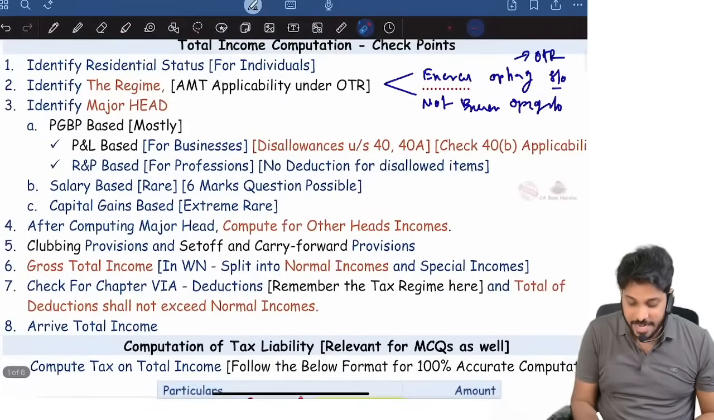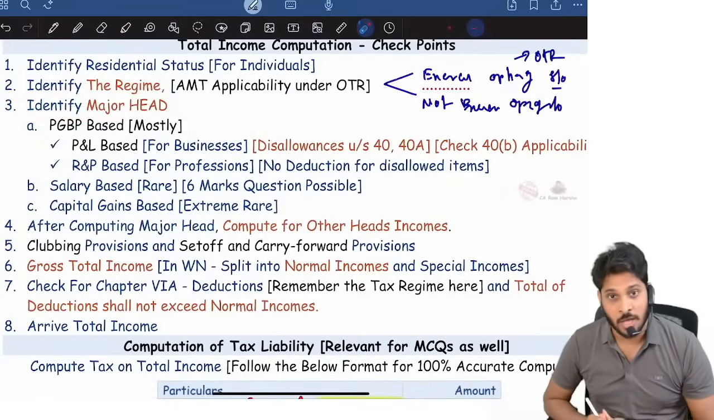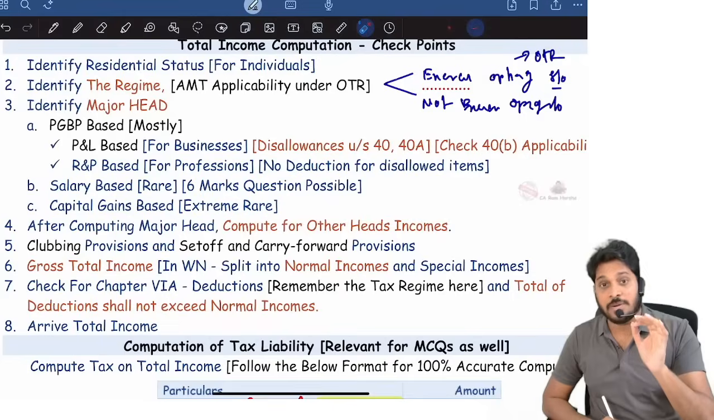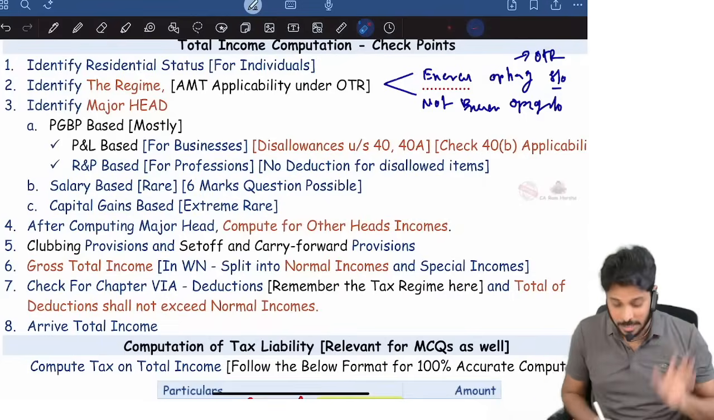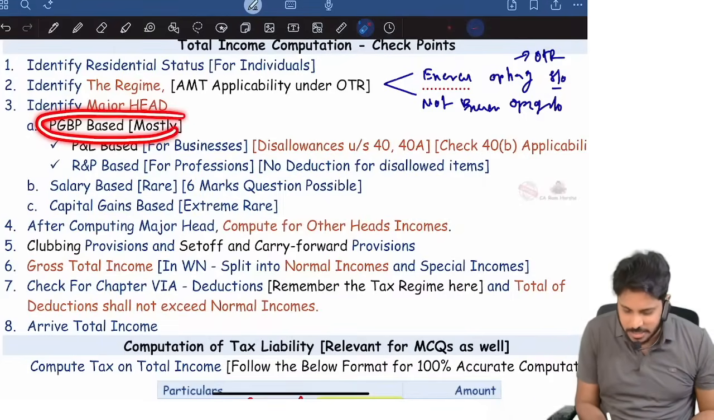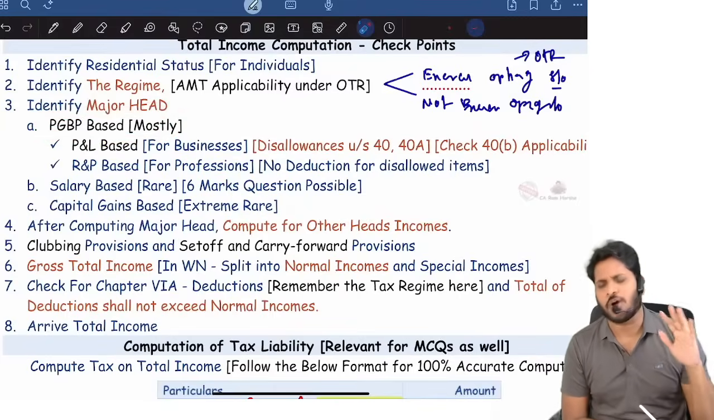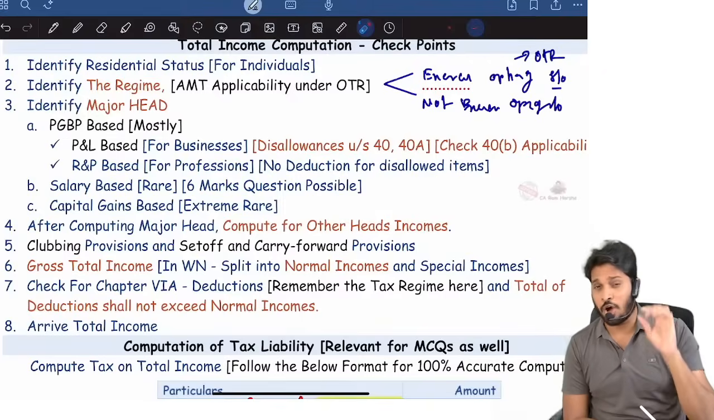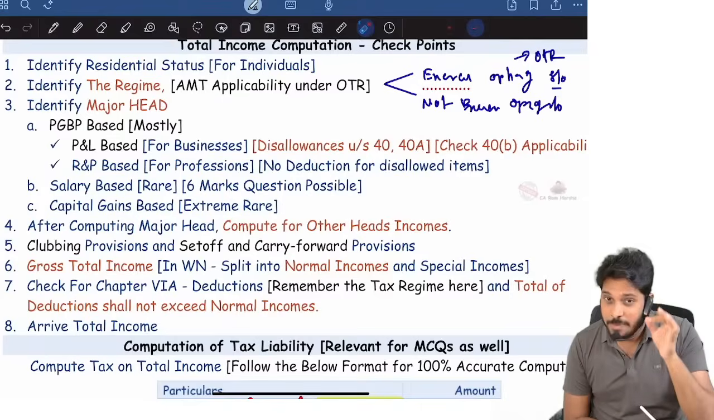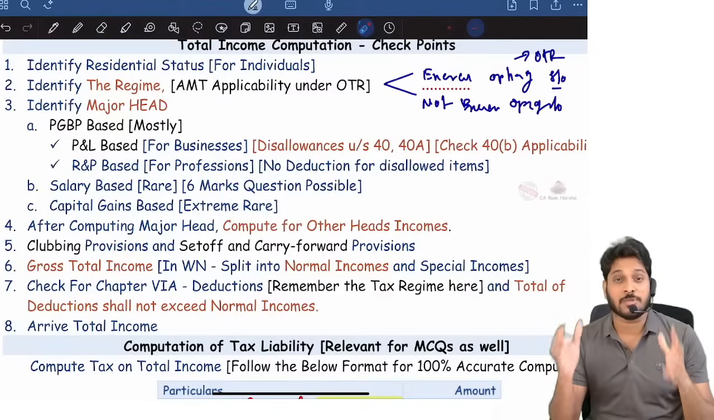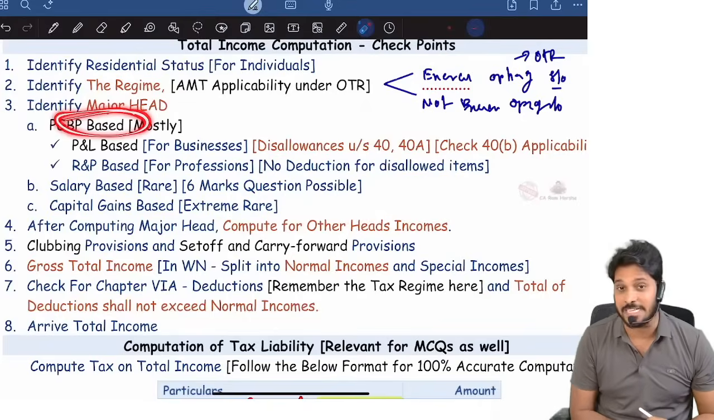Then identify the major head, because the first question, 15 marks question, the entire question will be predominantly based on one major head of income. 99.99% it will be PGBP based. Most of the exams I saw in the past 20 attempts, almost I can say 17 to 18 attempts, PGBP is the base problem. Total income problem is mostly PGBP based, means predominant major head is PGBP is what they test.